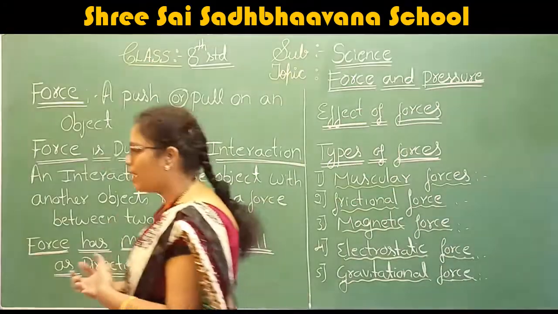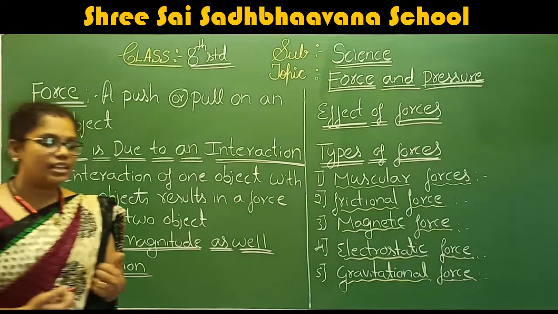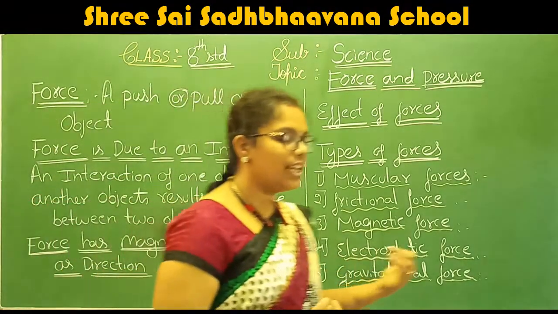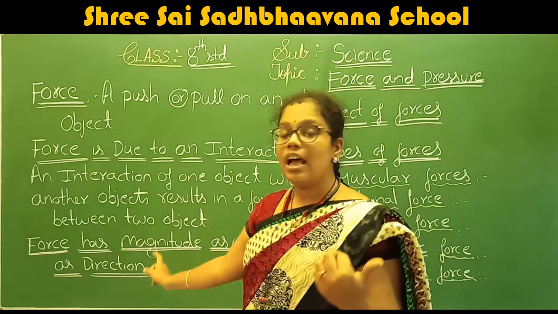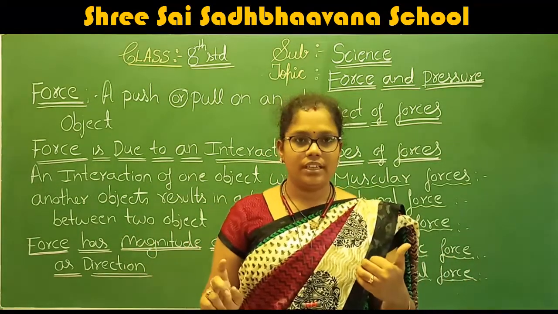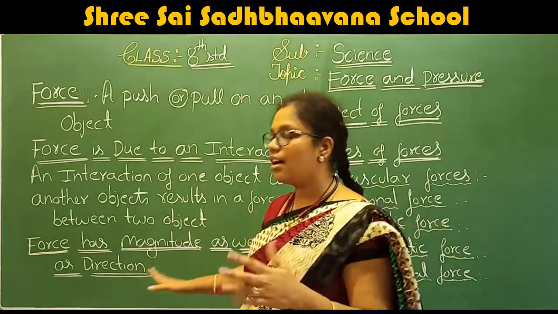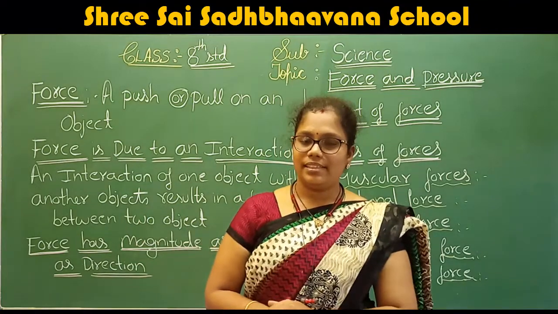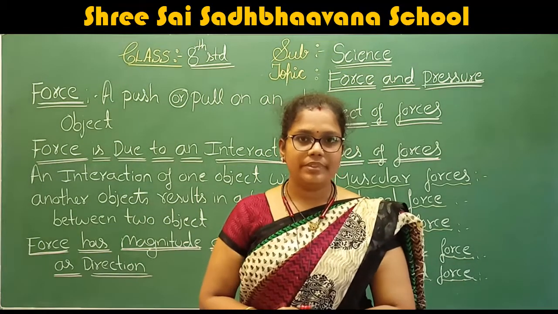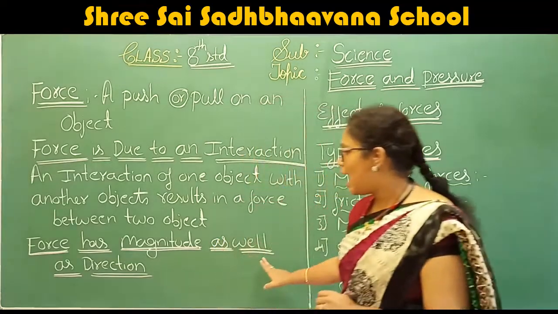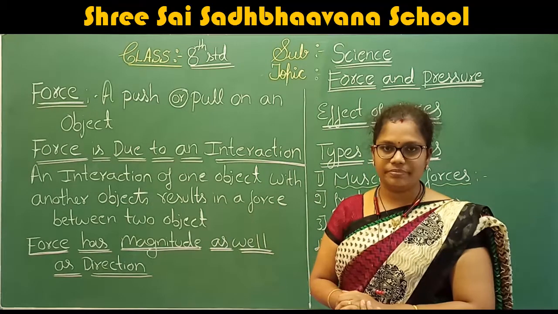Strength depends on the force and also on the direction. Depending upon these two criteria, the force has magnitude as well as direction. Understood the concept?